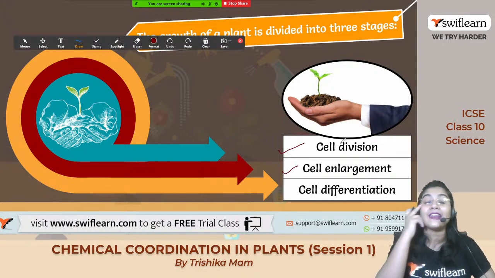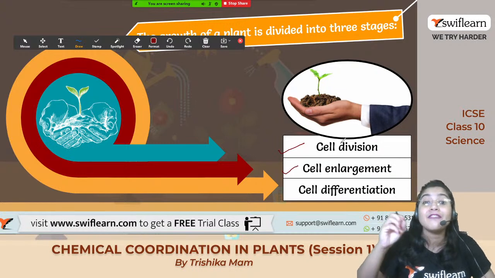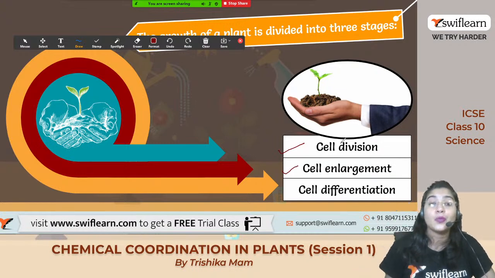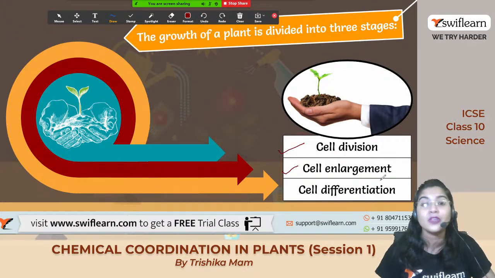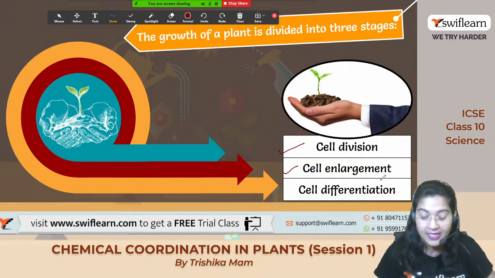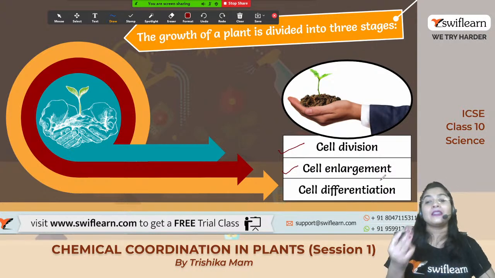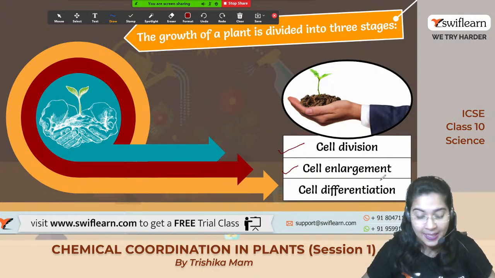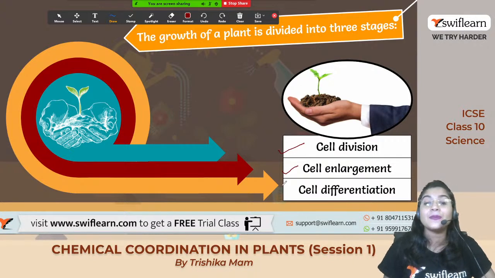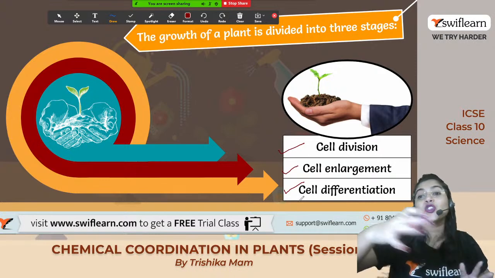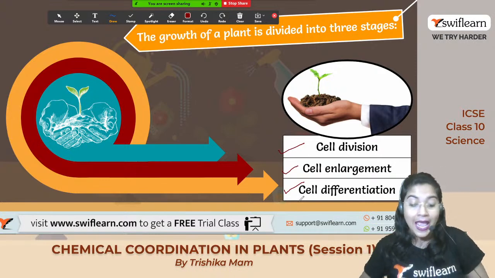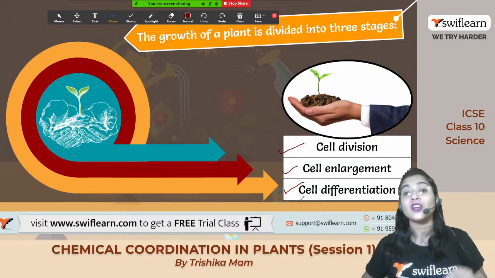Second is the cell enlargement. Enlargement means it will increase in volume. Okay. So whenever the cells are enlarged in volume, this is called cell enlargement, which we can see in the plant body. This type of growth takes place within the plant. And thirdly, the cell differentiation. What does differentiation mean? When the cell is already matured and knows that this is its specific function. Okay, they have been differentiated into a specific function and they will perform that function only.